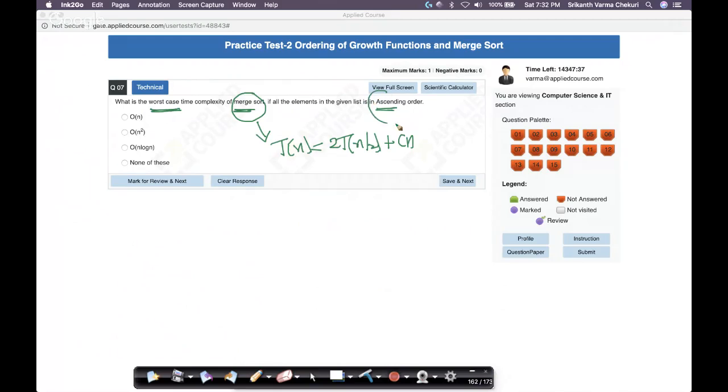It doesn't care whether it's in ascending order or not. It recursively keeps doing it. And merge sort time complexity, we have solved these recurrence relations and we have seen that it is order of n log n. This is like a straightforward textbook question again. Okay, simple, easy. And there are some questions in GATE which are like this, mostly 1 mark questions, and they're sometimes straightforward. These are very scoring.